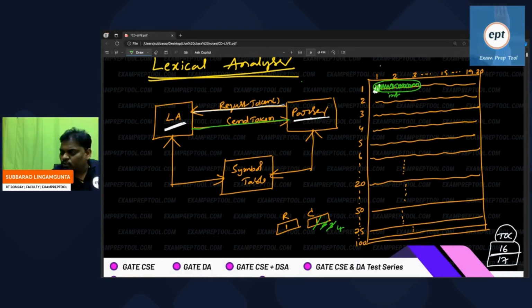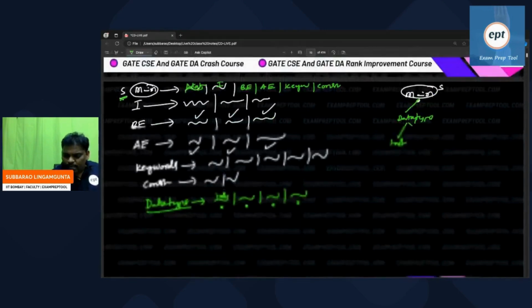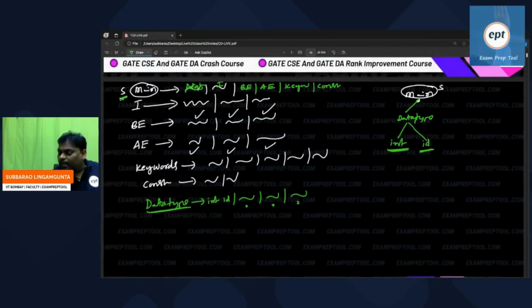When he asks for the next token, the lexical analyzer does some work. He said that the next token is ID. He will read a few more characters, let us assume 5, 6, 7. Guarantee everyone will get it. Listen a few minutes. Until then, he got to know the next token is ID. So according to the grammar, after int an ID should come. The next one, ID, should come.